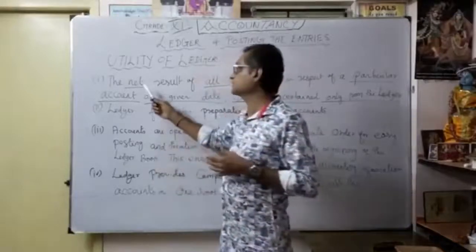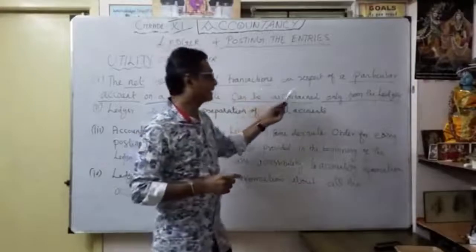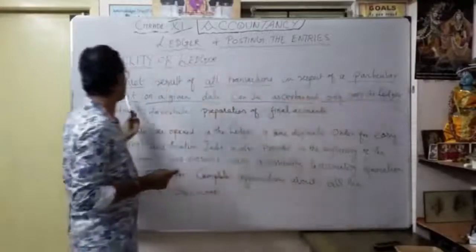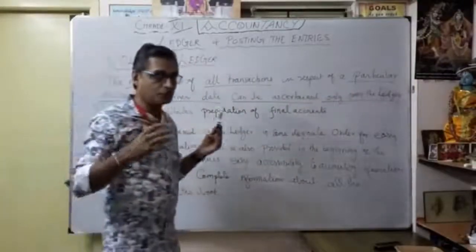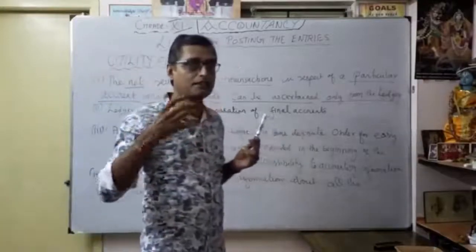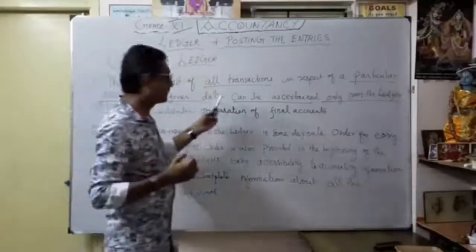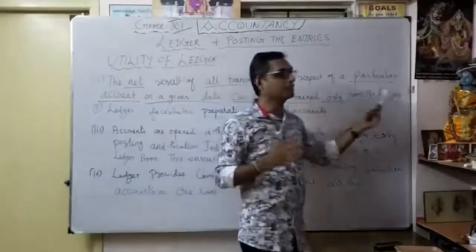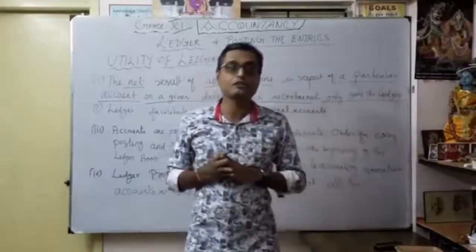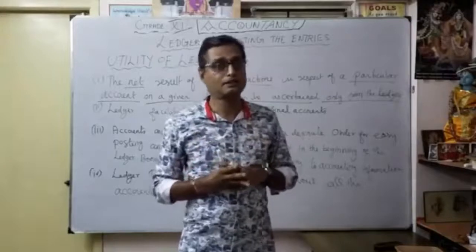That's why you have to mention it this way: net result of all the transactions in respect of a particular account. So which account you want? Every account is very important. Suppose you want the entire transactions of a particular account for the whole year. How do you know that? On a given date, it can be ascertained only from the ledger. That is a very, very important utility for the preparation of the ledger. That is the important purpose of the ledger.